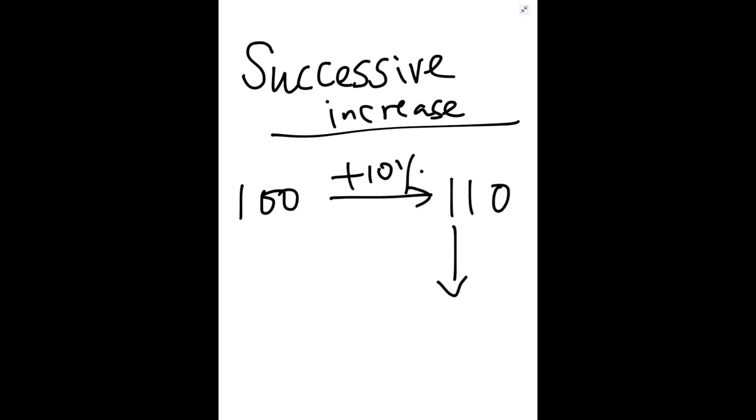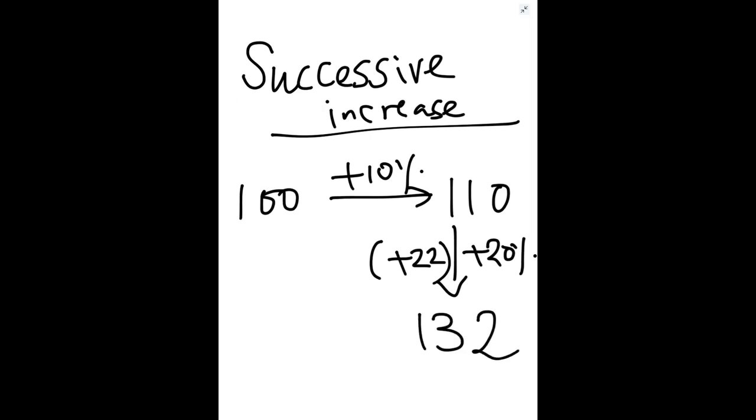Now after that there is one more increase, 20%. Now 110 is increased by 20%. That means 20% of 110 or 1 by 5 of 110. That means plus 22.